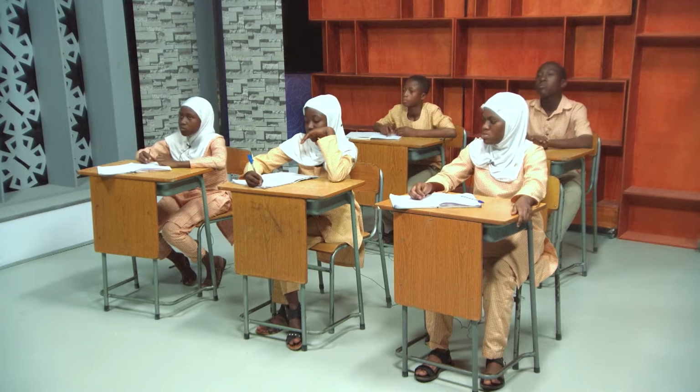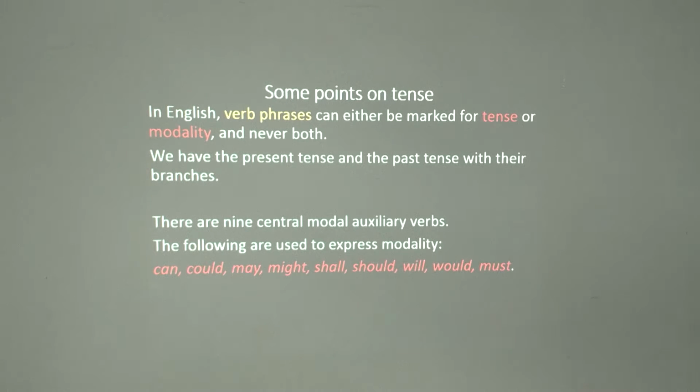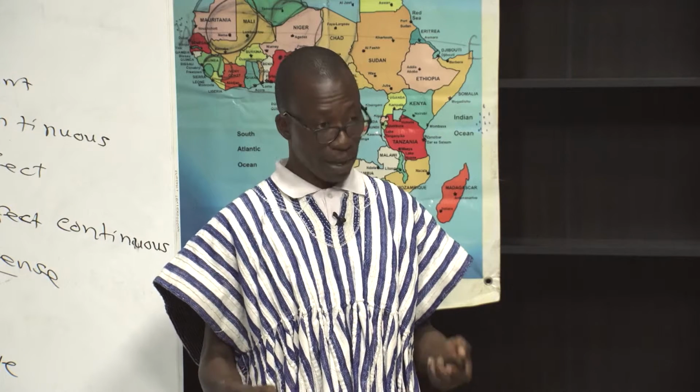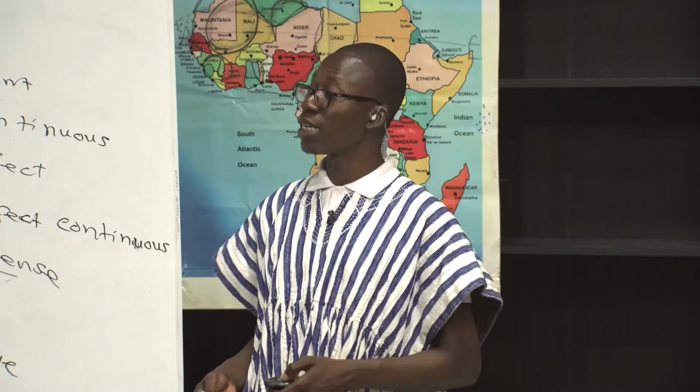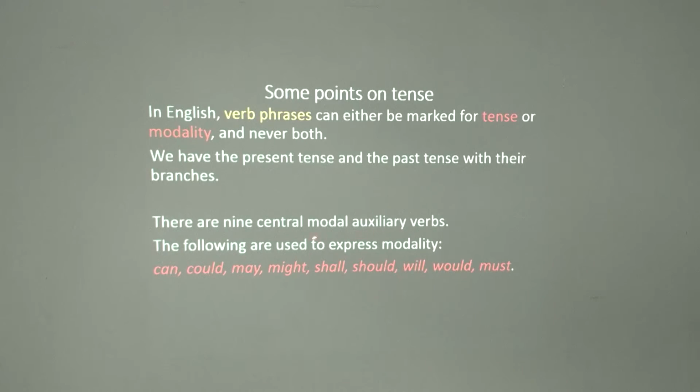Having identified these, what we are saying is that it is not possible to have a verb phrase or a verb in the English language that can function as a modal and at the same time mark tense.